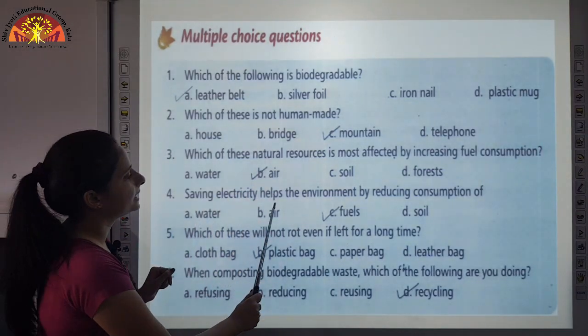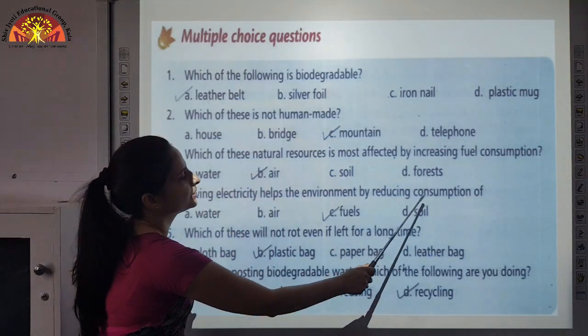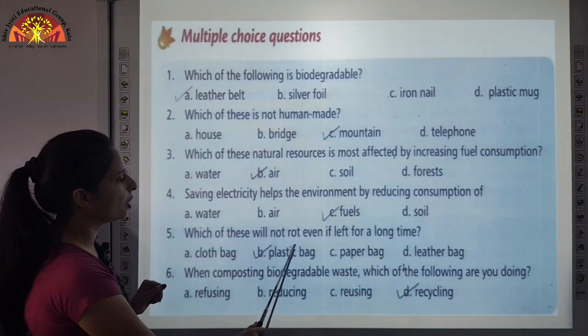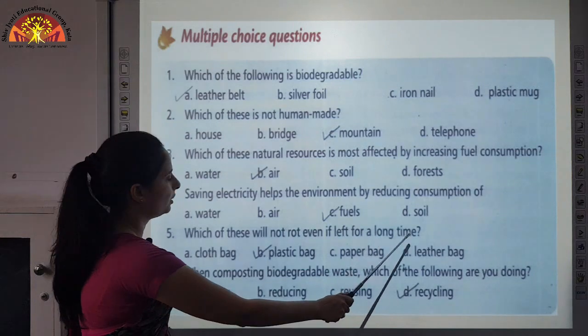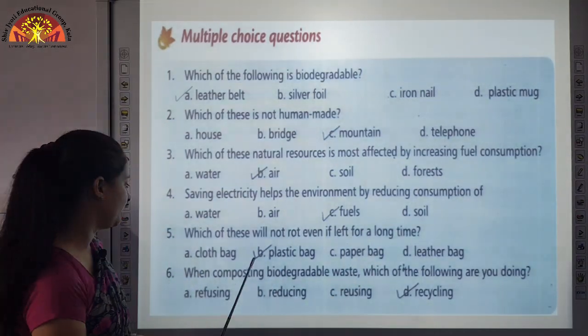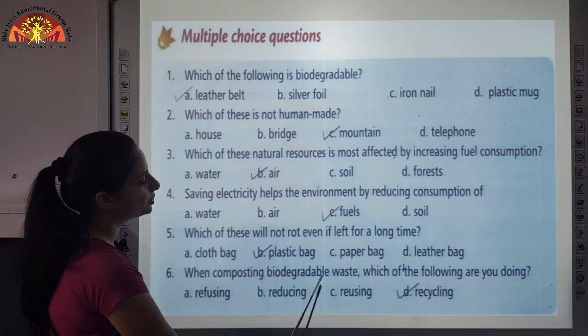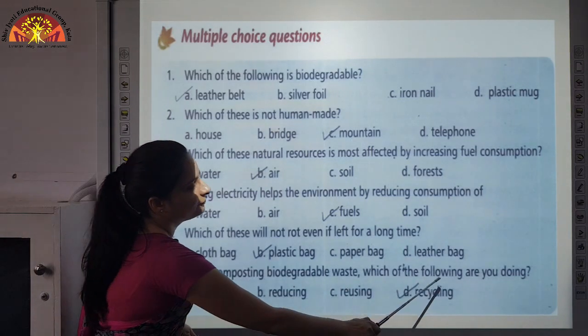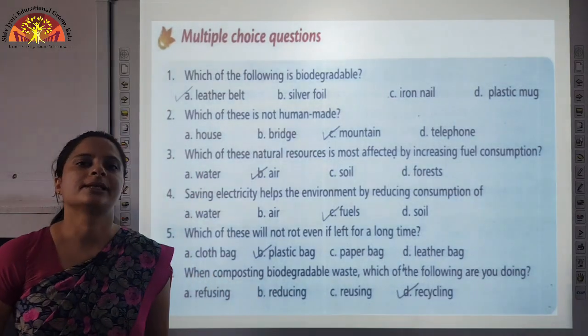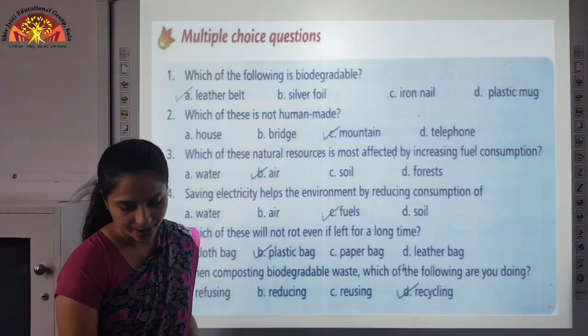Saving electricity helps the environment by reducing the consumption of fuels. Which of these will not rot even if left for a long time? That is plastic bag, as it is a non-biodegradable waste. When composting biodegradable waste, which of the following are you doing? You are recycling, as we learned recycling of biodegradable waste.